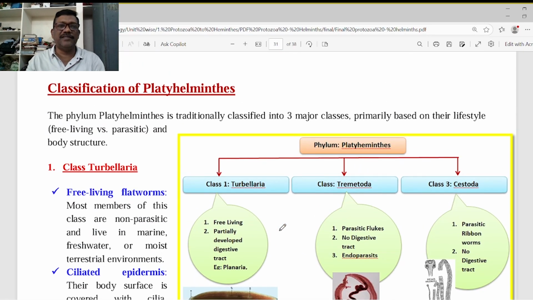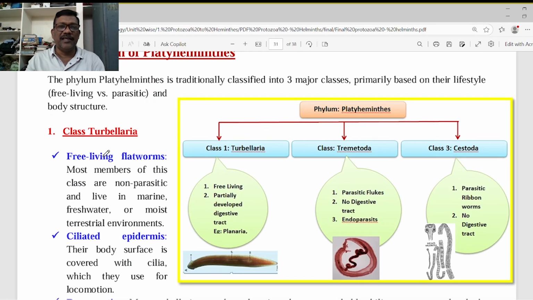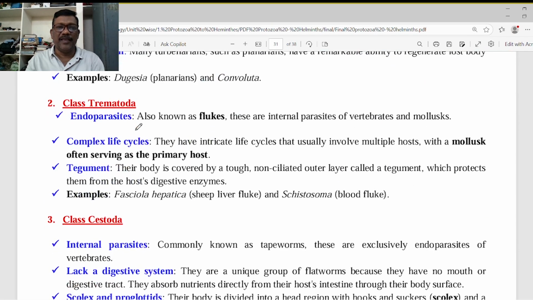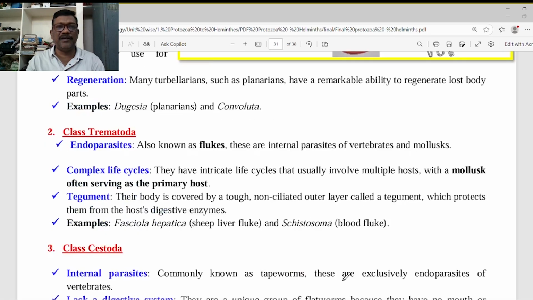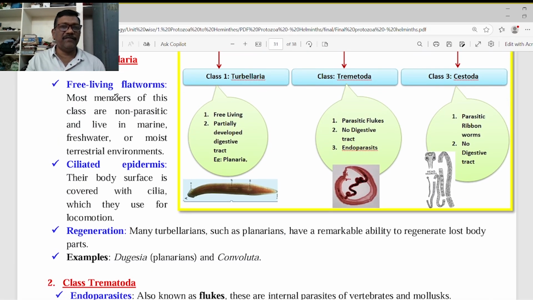Then if we see the classification of platyhelminthes, class Turbellaria, these are free living animals, Dugesia and Planaria, and the trematodes are flukes, especially the liver fluke called Fasciola hepatica, for example. And the cestodes are called the tapeworms, Taenia solium and Taenia saginata. These are very long animals, sometimes meters and meters. Free living flatworms are the non-parasitic Turbellarians.